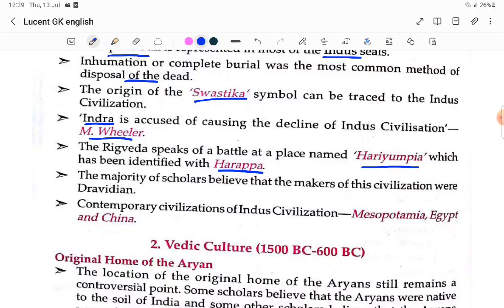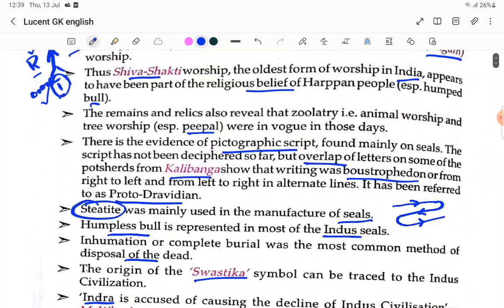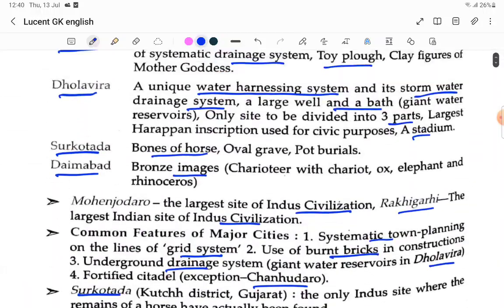The majority of scholars believe that the makers of this civilization were Dravidians. Contemporary civilizations of the Indian civilization were Mesopotamia, Egypt and China. So at that time the Mesopotamian civilization, the Egyptian civilization and the Chinese civilization also existed. These were the four biggest civilizations in the world initially: Harappa, Mesopotamia, Egypt and China.